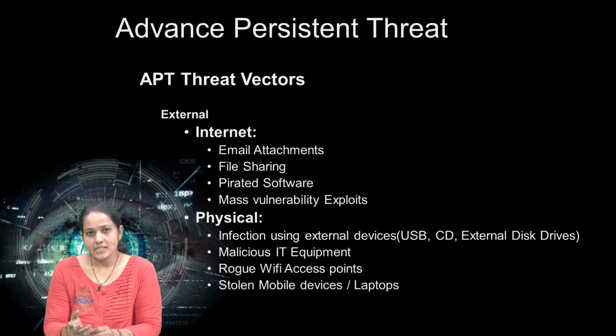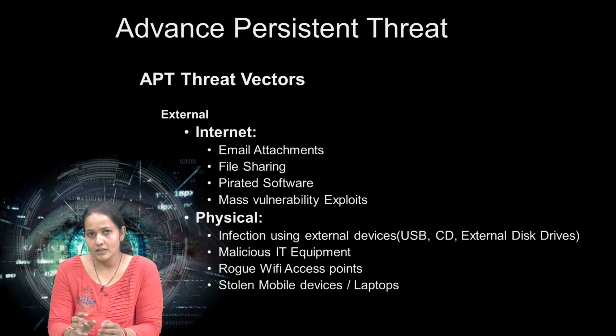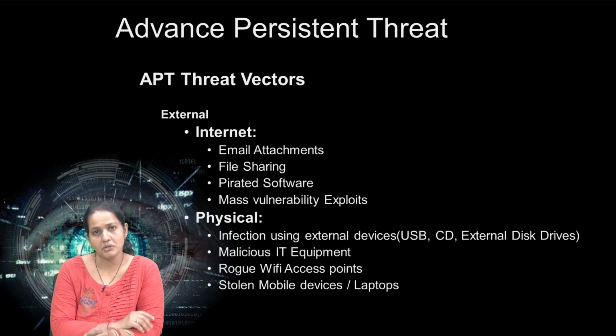Second, file sharing. Sometimes they share a file with the people who have network access, and those people share that file elsewhere, and then the attacker gets access to the resources and then the network. Then pirated software. Sometimes people at companies install pirated software, and attackers attach malware or a Trojan to it, and when it is installed they try to fetch information or access entry to the network.